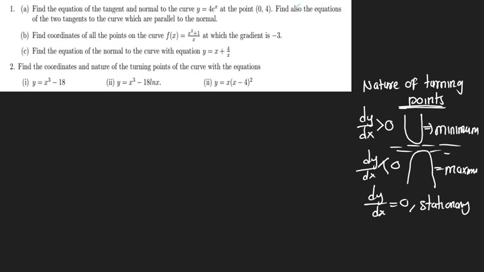So what is the first thing to do? The first thing we are going to do, we are going to find our points. Y is equal to x to the 3 minus 18. dy over dx is equal to 3x to the 2. You put your 0 here.